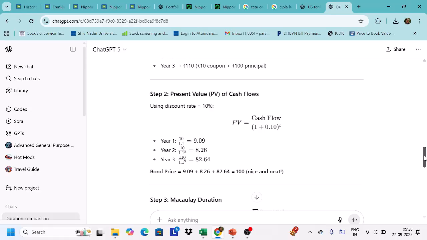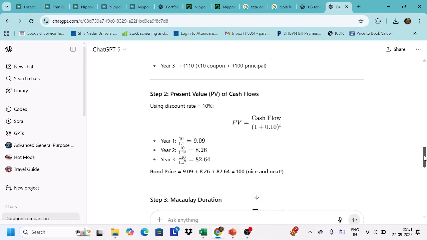In 3 years time, you're going to get your 100 rupees back. Okay, fine. So 9 rupees in the first year and 8 rupee 26 paisa in the second year, because what we are doing is calculating the present value of the cash flows. So 10 rupees received after 1 year will be 10 divided by 1.1. So we are going to discount that 10 rupees and calculate the present value. So it will be 9.09.